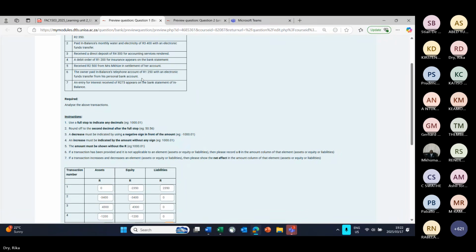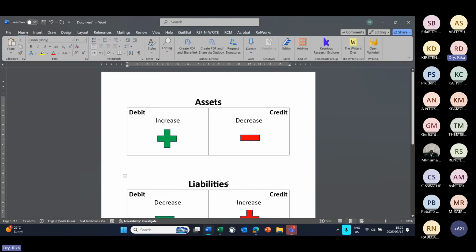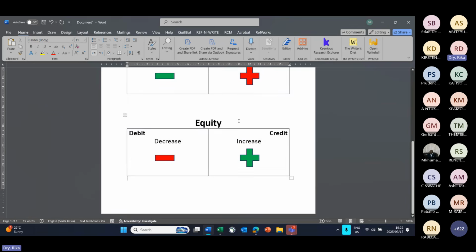So when we go back to equity, we said that equity increases when a capital contribution is made. So in our transaction now, the owner made a capital contribution, but that capital contribution was made by way of payment of an expense. And an expense is debited. It decreases our equity. So here we once again sit with a transaction that both increases and decreases the same element.